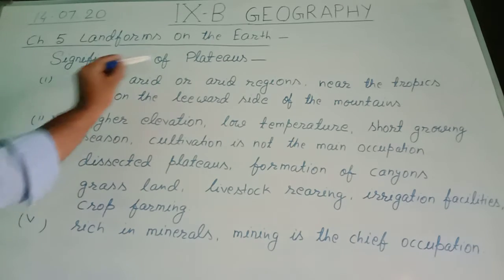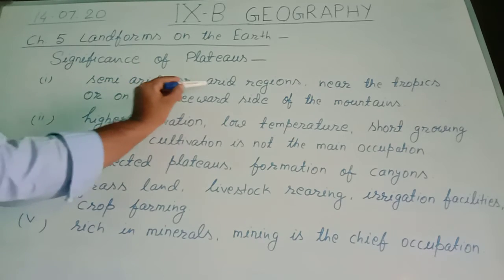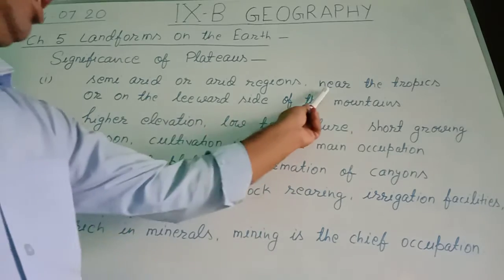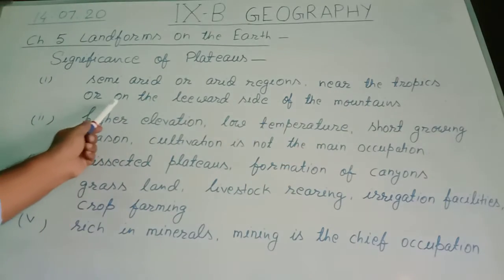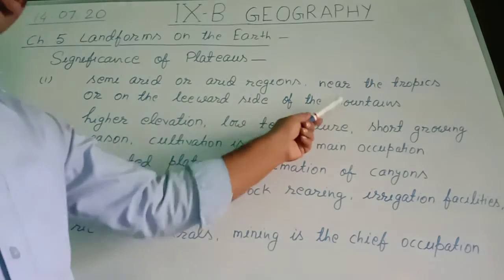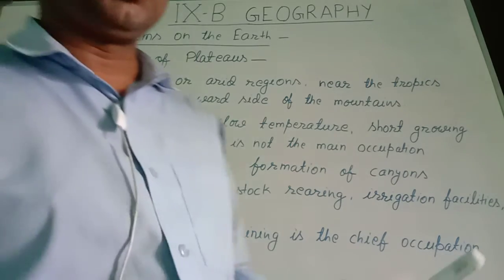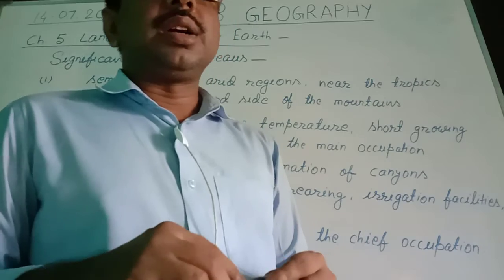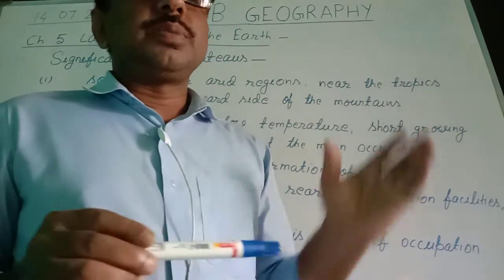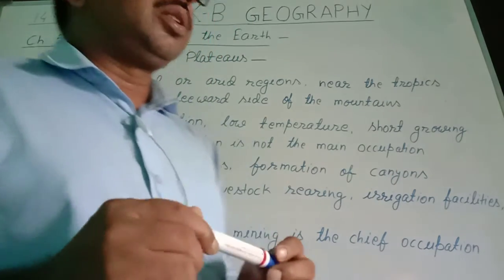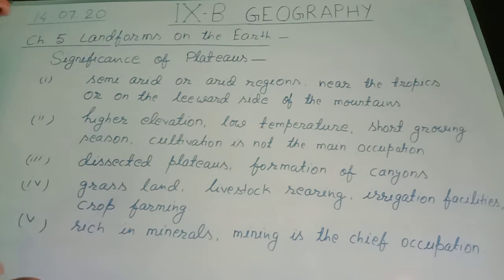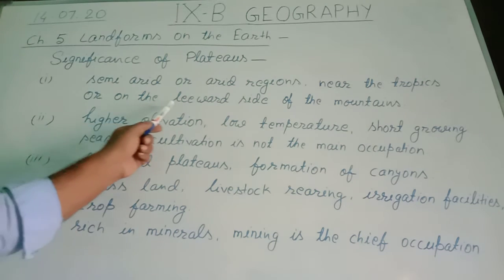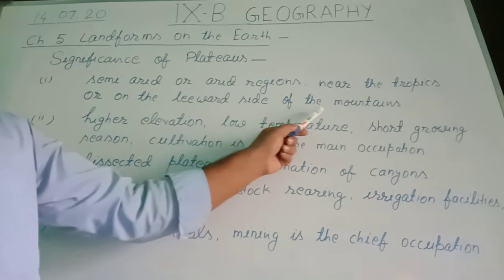So these plateaus are found in semi-arid or arid regions nearby the tropics or the leeward side of the mountains. Tropics means the Tropic of Capricorn or the Tropic of Cancer. These plateaus are found near these two lines, and this is found on the leeward side of the mountain.